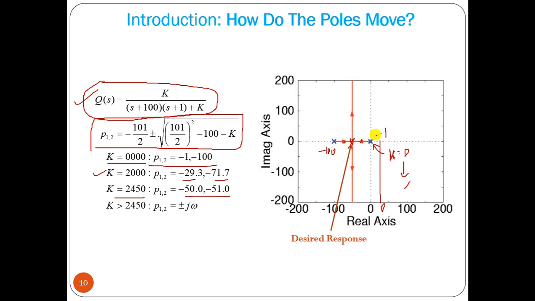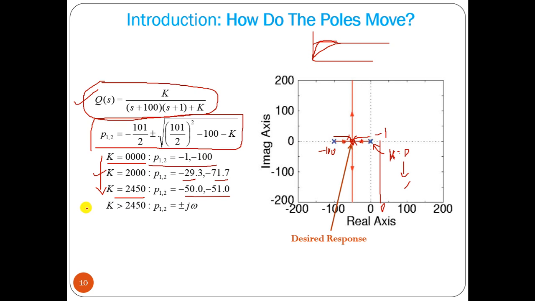So when the k value is from 0 up to 2500, the poles are real and distinct, so the response will be overdamped. When k is 2500, the poles are -50 and -50, a repeated pole at this point, and the system becomes critically damped.